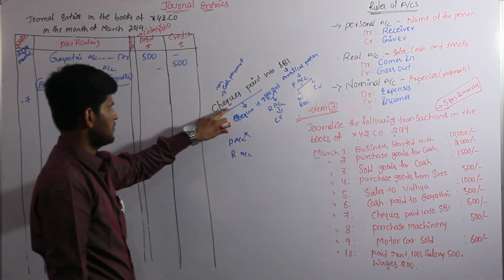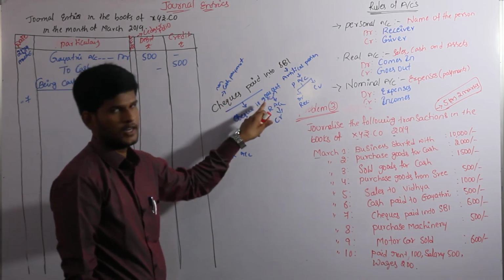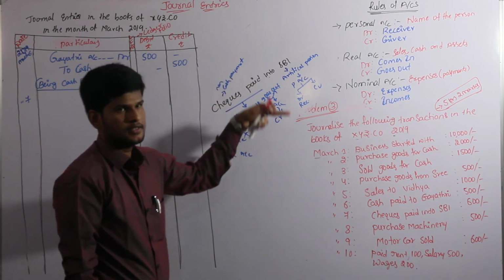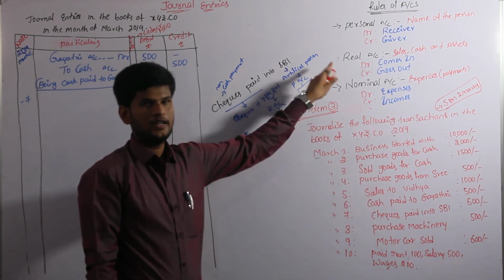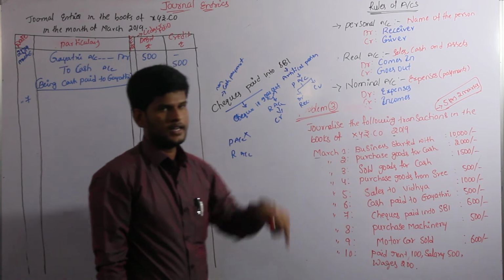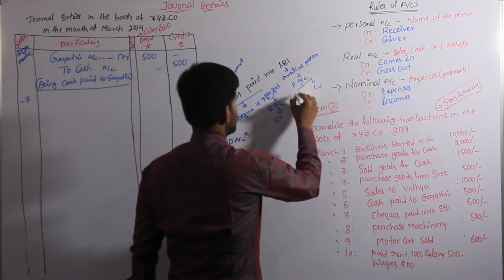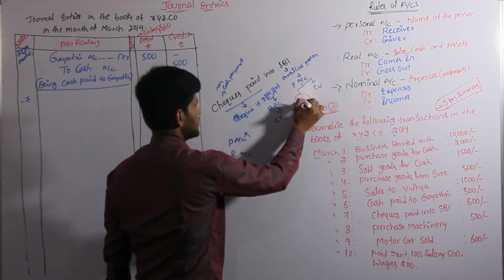That's the reason I will convert the cheque into credit; I can identify the cheque as a non-cash payment. After identifying non-cash payment, the cheque goes out. If the cheque goes out, we can identify it in real account under credit side. We have identified two systems. First one is debit side. SBI bank is receiving. According to personal account, the receiver is debit side.